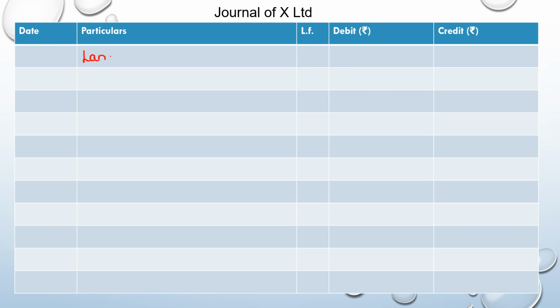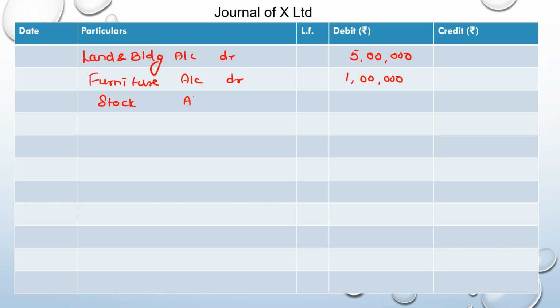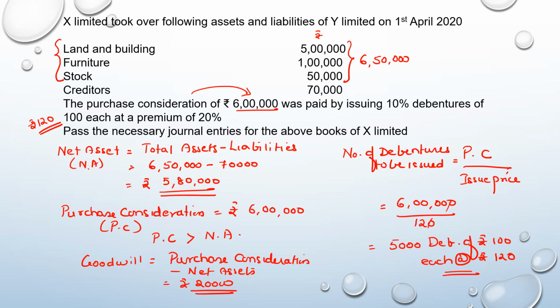So land and building account debit 5 lakh, furniture account debit 1 lakh, stock account debit 50,000, and remember there was a goodwill here.